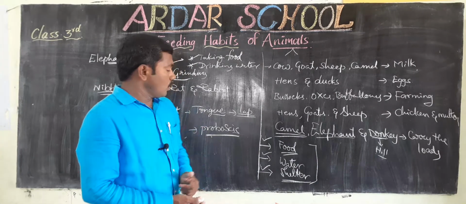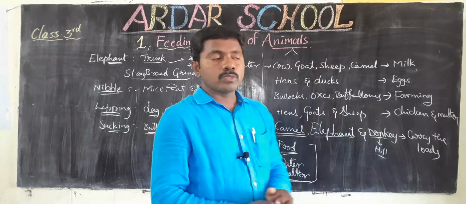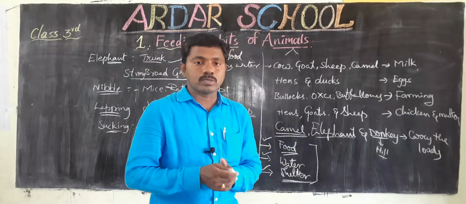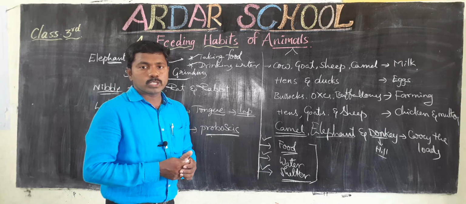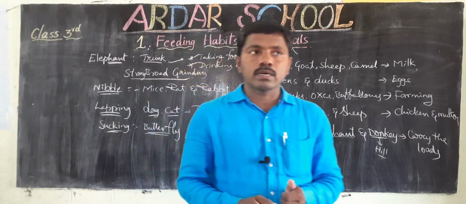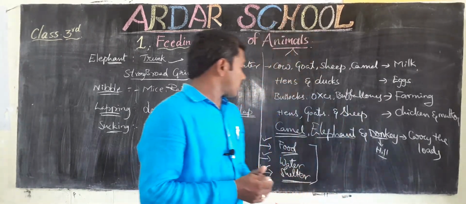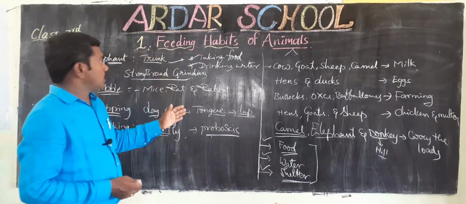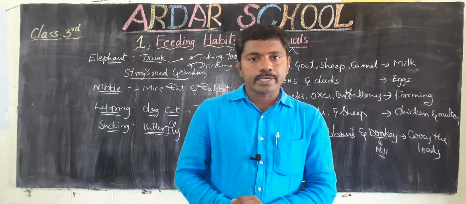Okay, children. Who treats the animals? Who treats the diseases or injuries of the animals? That person is called the veterinarian. Okay, children. The doctor who treats the diseases and injuries of animals is called the veterinarian. Okay, children. So this is our lesson, feeding habits of the animals. You got it? Okay, children. Thank you to all.